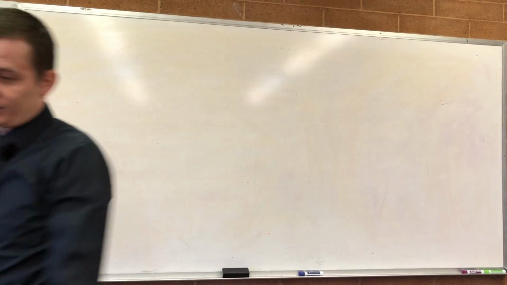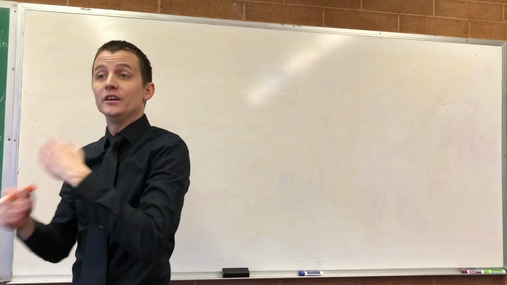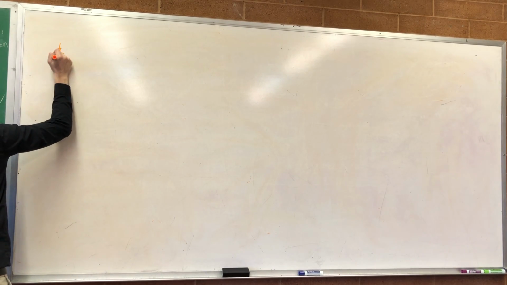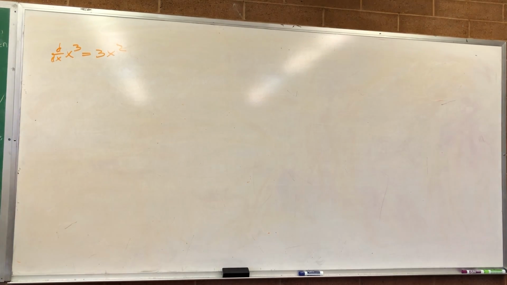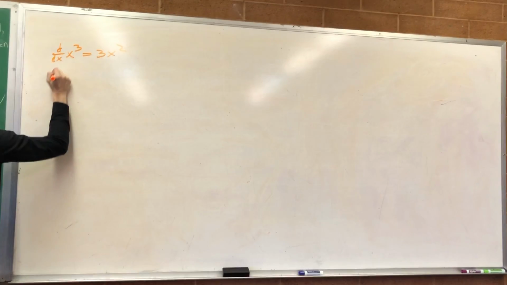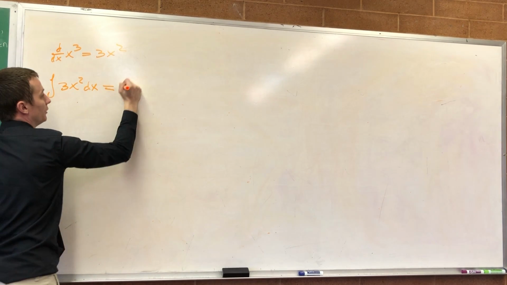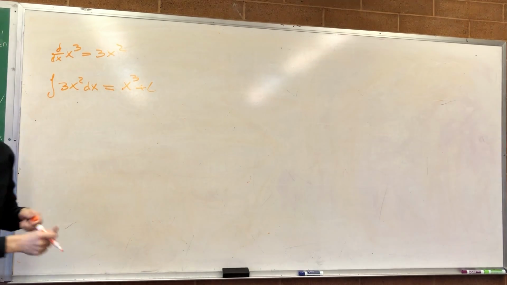Yeah. We're actually calculating our first integral, kind of. That's how you figure out integrals? Yes, integrals are the inverse of derivatives. So if I know that the derivative with respect to x of x cubed is equal to 3x squared, which I do, then I know that the integral of 3x squared with respect to x is equal to x cubed plus a constant. And I don't know what the constant is. Could be 0, which gets us back where we started. So it gets us there within a factor of a constant.